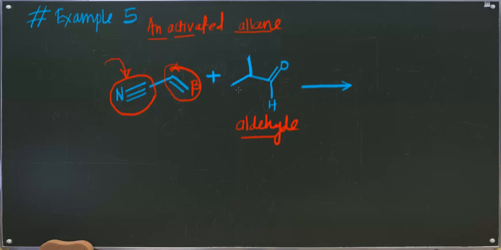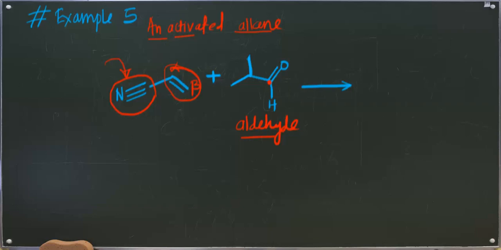That is the reason this compound can undergo the Baylis-Hillman reaction, which will give us carbon-carbon bond coupling between the alpha carbon of this alpha beta unsaturated compound and the carbonyl carbon of your aldehyde.